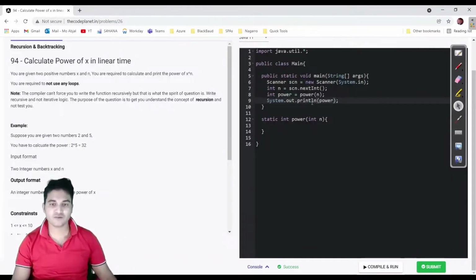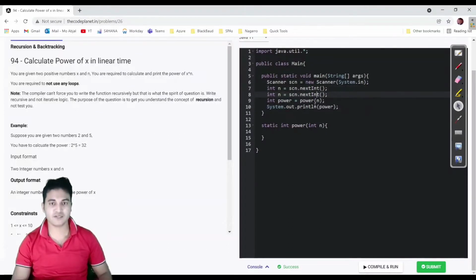So till now what we have done, in this case we will be needing two inputs called x and n. So we will pass x comma n, and here we will receive x comma n. Let us suppose you have been provided this boilerplate code. So x contains 2, n contains 5. So let us see how I am going to write.